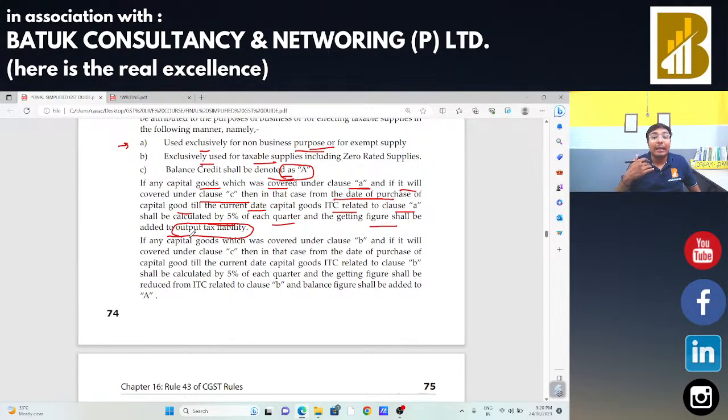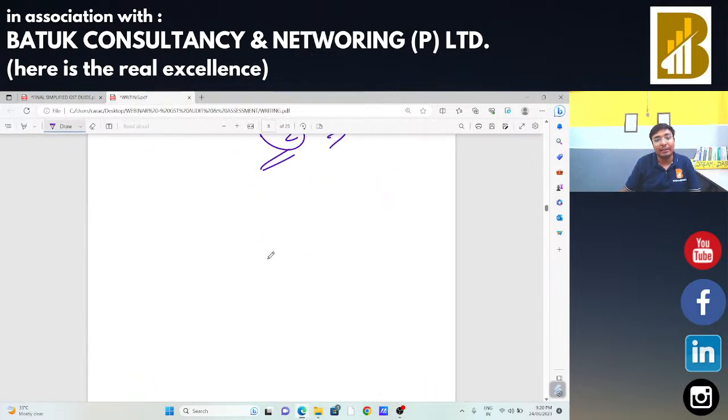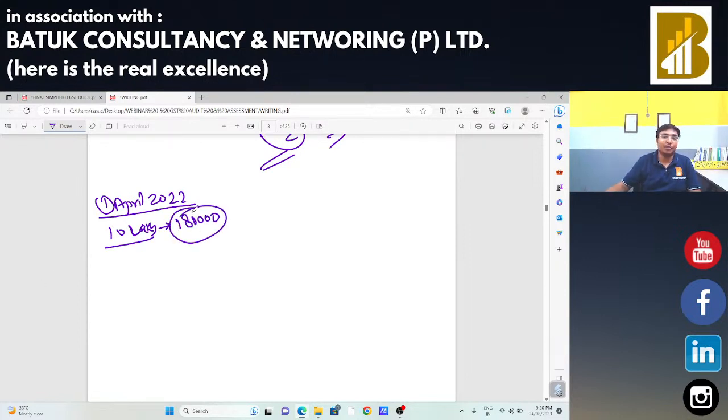Sir, क्या बोला? नहीं समझा. So I am going to take an example, and with that example I am going to clear the situation. Suppose on 1st April 2022, I had bought one plant and machinery for 10 lakh rupees, and input tax credit on that plant and machinery is 1,80,000.